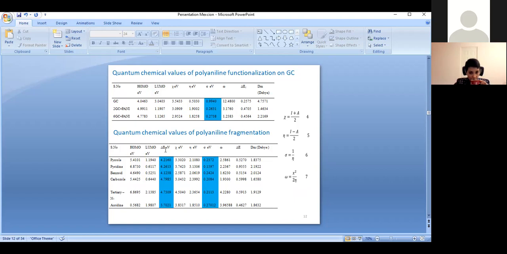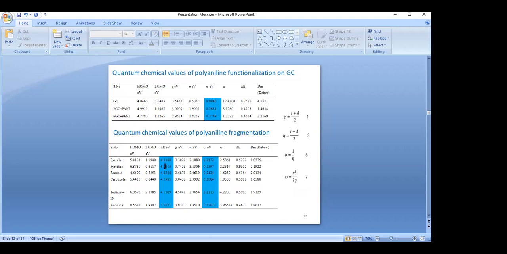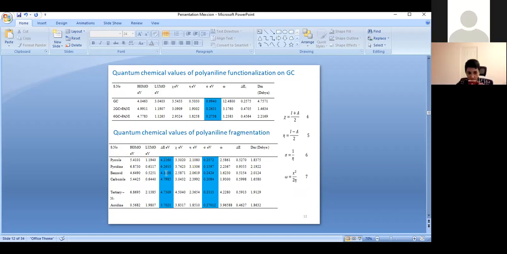Here are the gap energy, HOMO and LUMO energy. The energy gap is very small. From this, we indicate the electron transfer from the inhibitor molecules is very fast. From this, we conclude that the polyaniline acts as an excellent inhibitor with high efficiency in acidic medium.